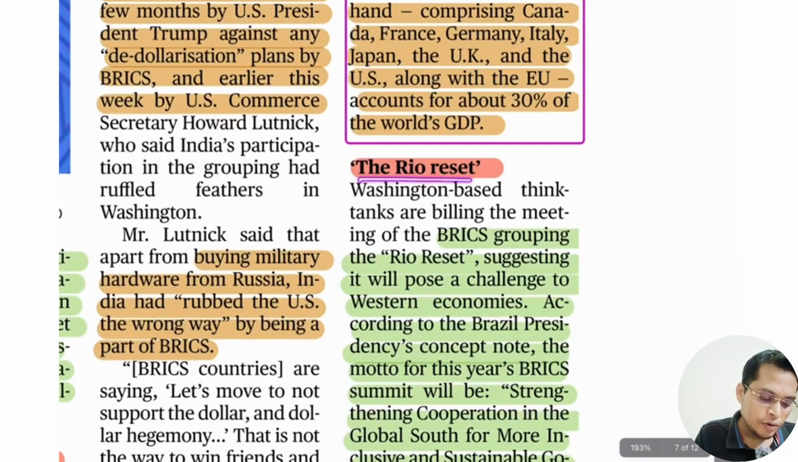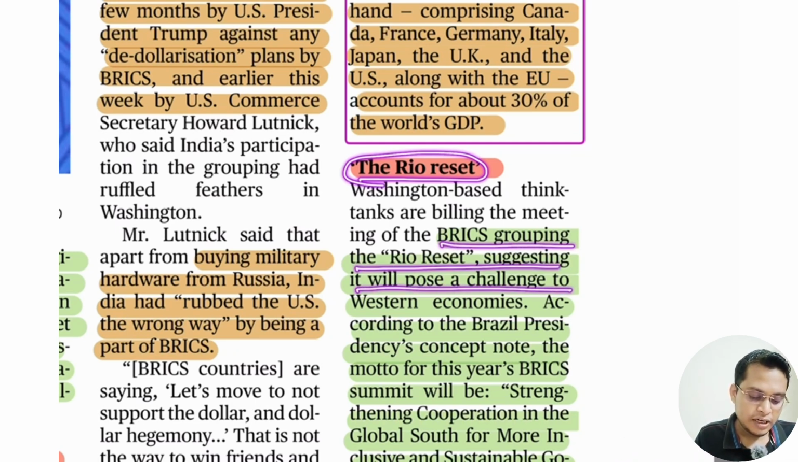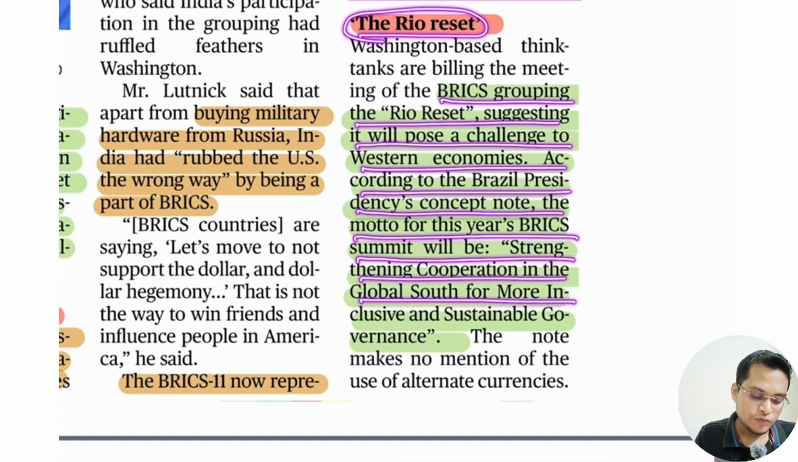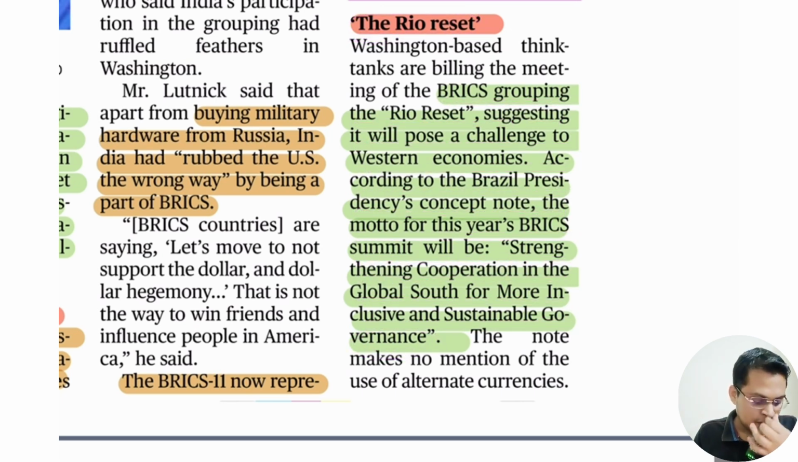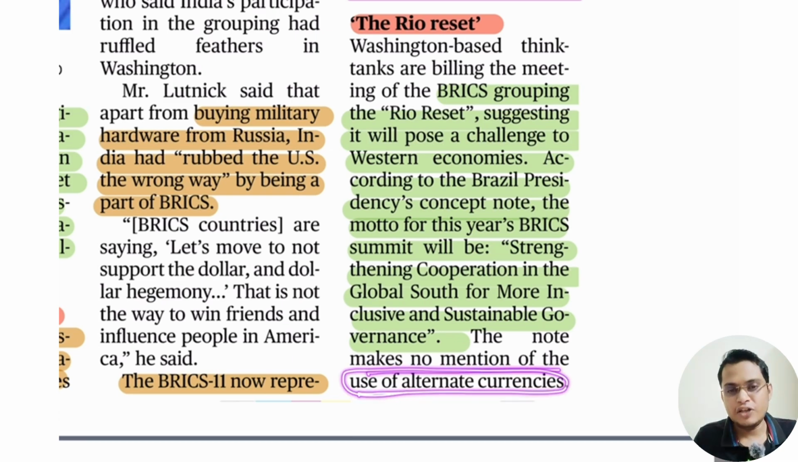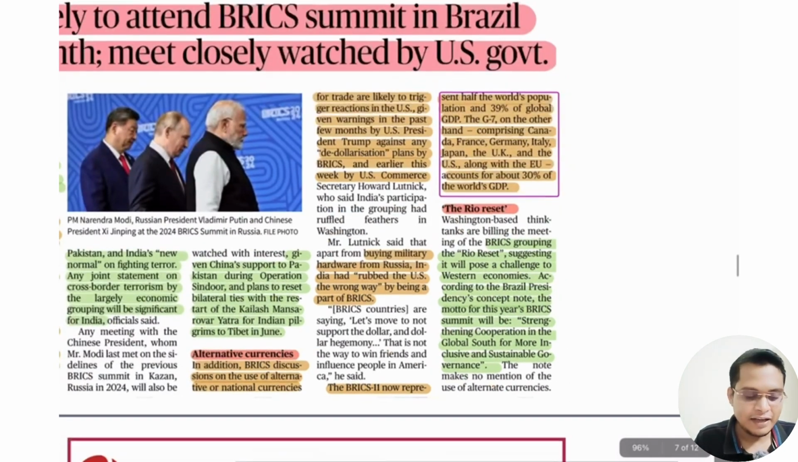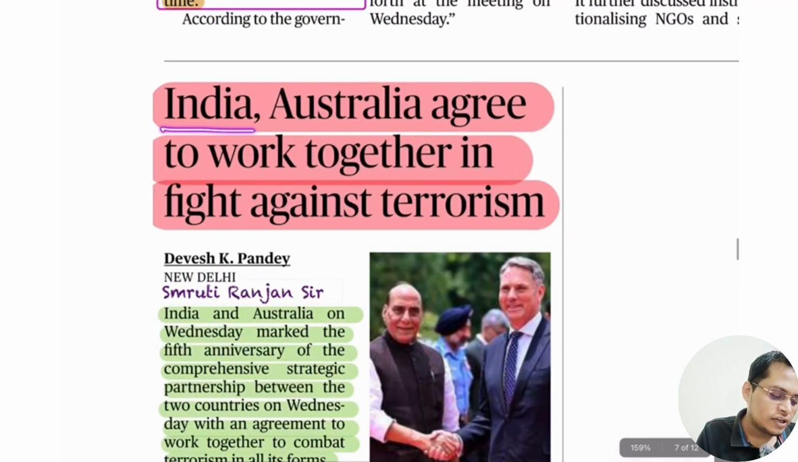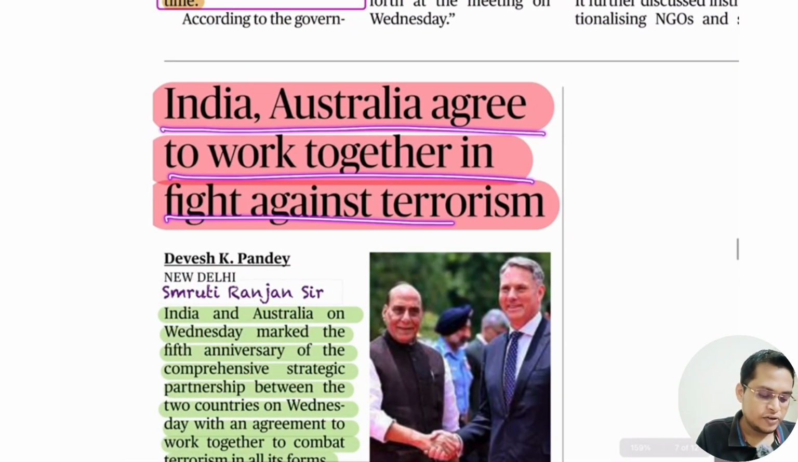So next is about the Rio reset. The BRICS grouping's Rio reset suggests it poses challenges to the Western economy. According to the Brazil president's concept note, the motto of this year's BRICS summit will be strengthening cooperation in the Global South for more inclusive and sustainable governance. The note makes no mention of the use of an alternative currency to the dollar, I think to prevent any negative reaction from Donald Trump. India and Australia agree to work together in the fight against terrorism.